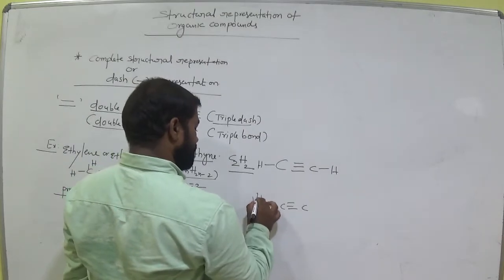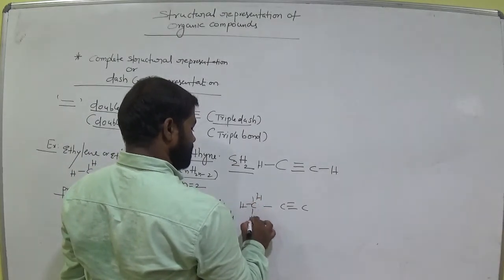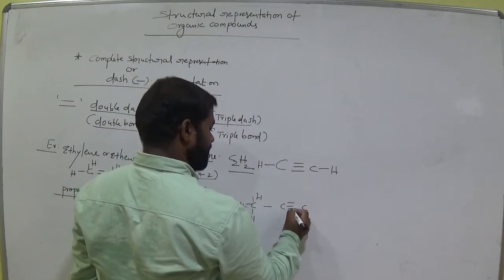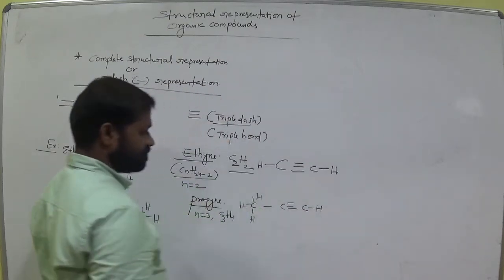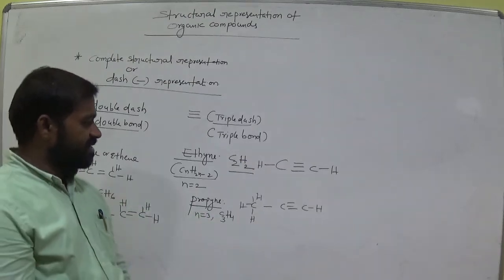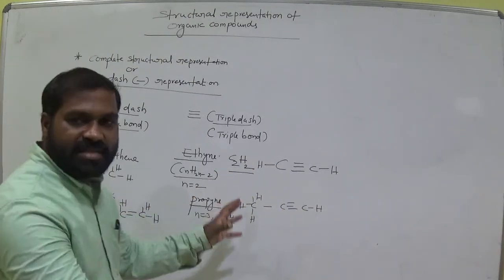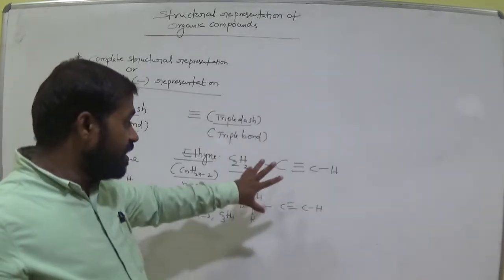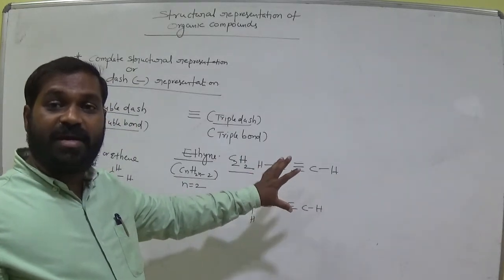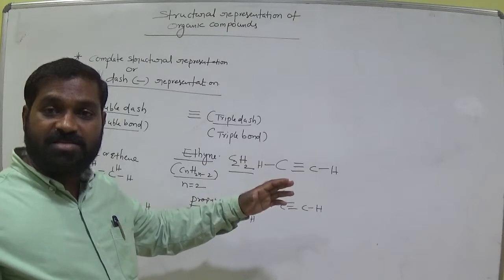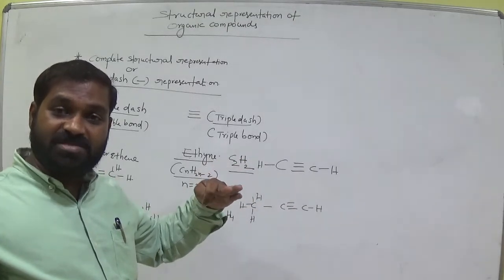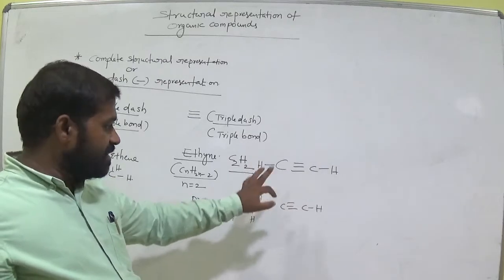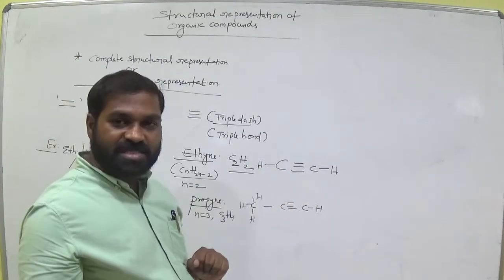So now it needs 4 hydrogens. All are single bonds. 1, 2, 3, 4, enough. And coming to here, 3 bonds, the triple dash representation. Okay. So we can elaborate the bonds like this. Then we get the idea how many single bonds are present, how many double bonds, how many triple bonds, and that means how many sigma bonds and how many pi bonds are possible here. Let's suppose in this molecule, how many sigma bonds are present?